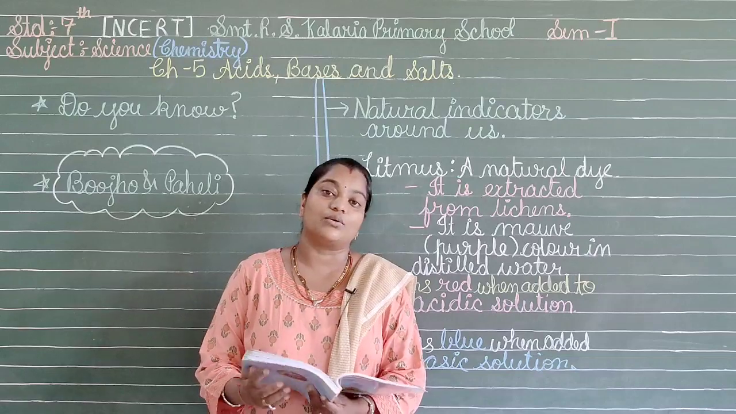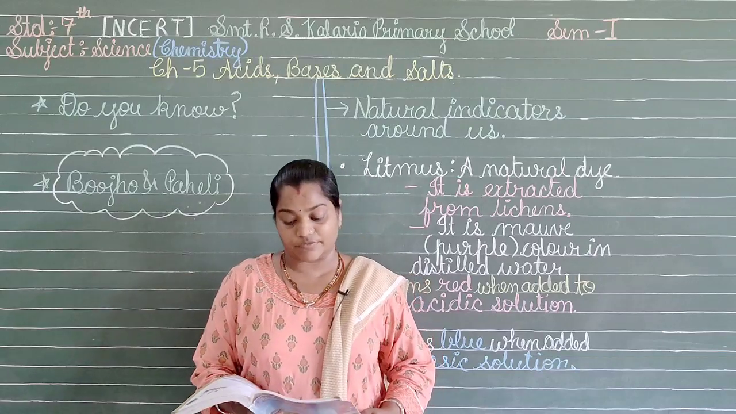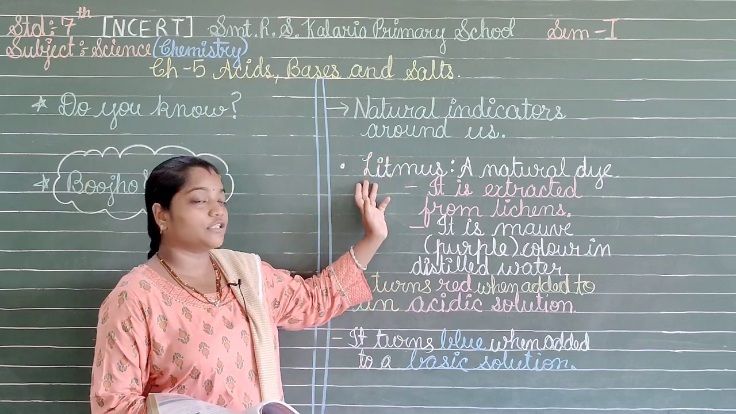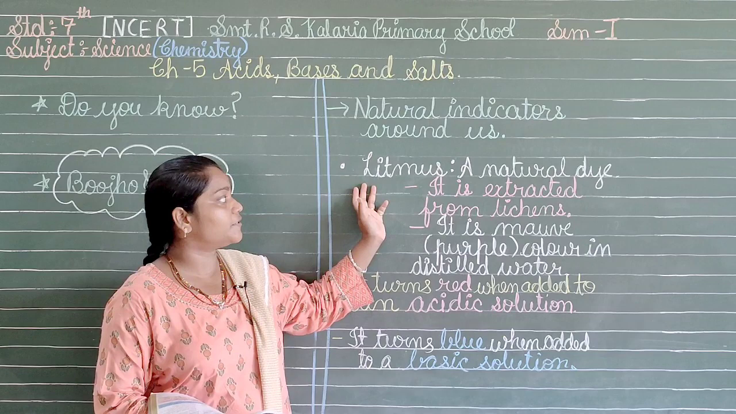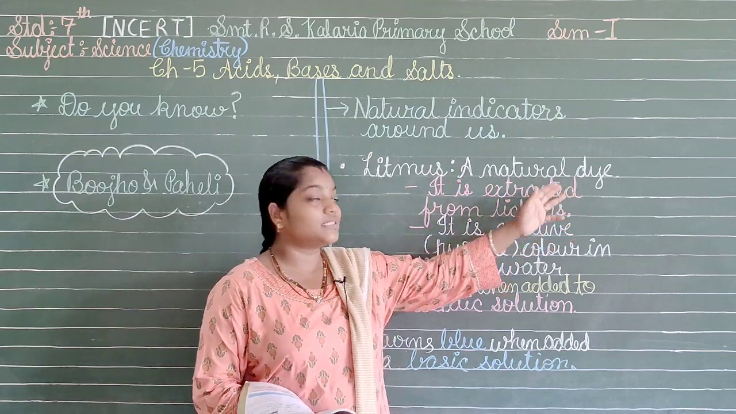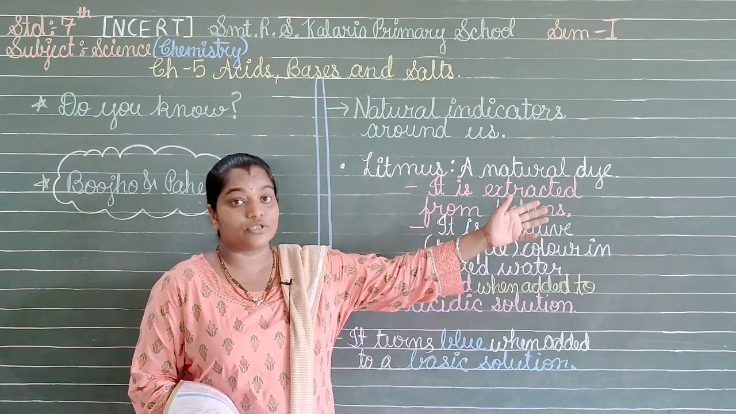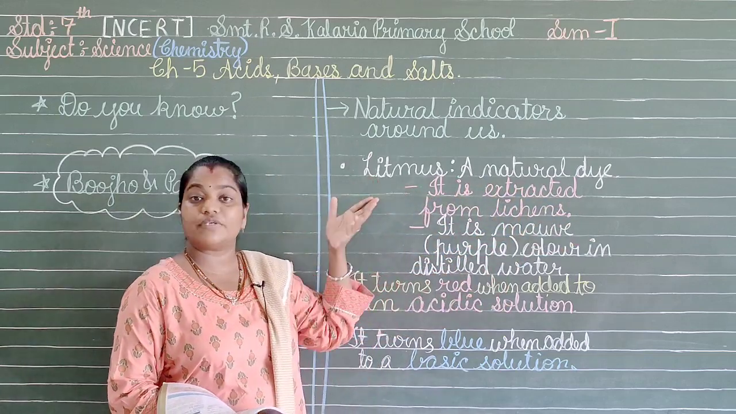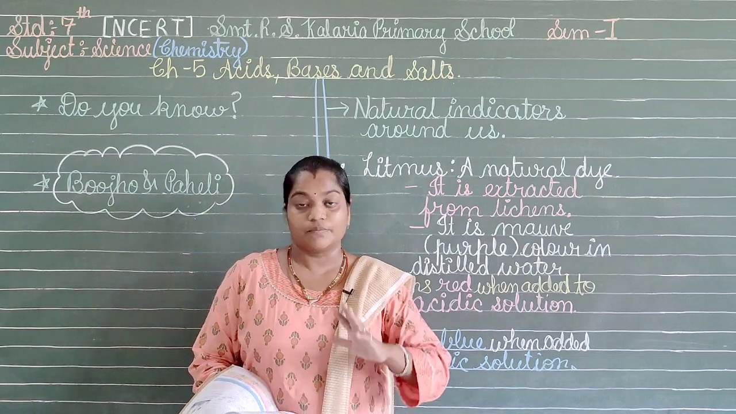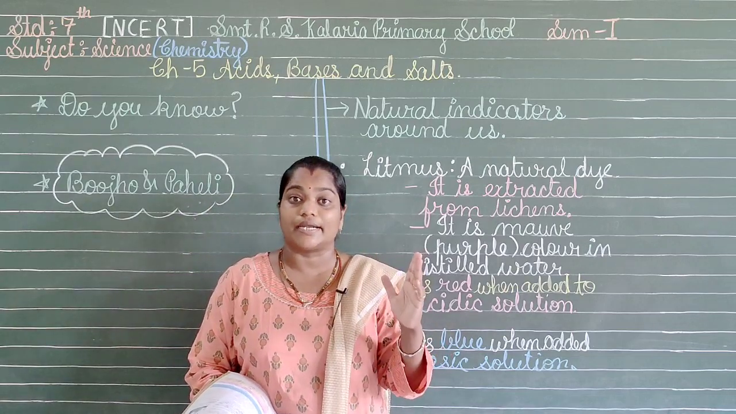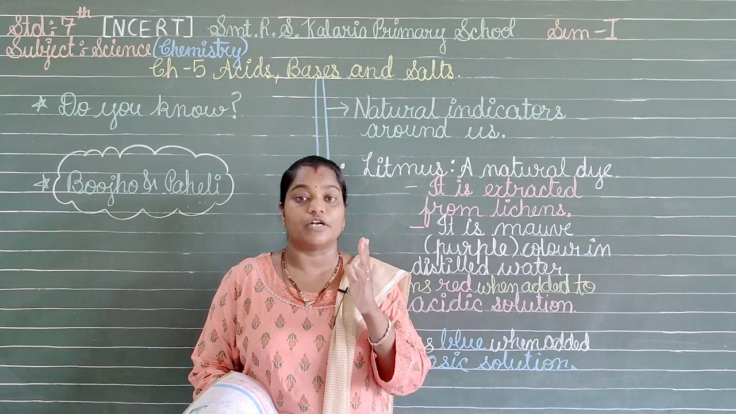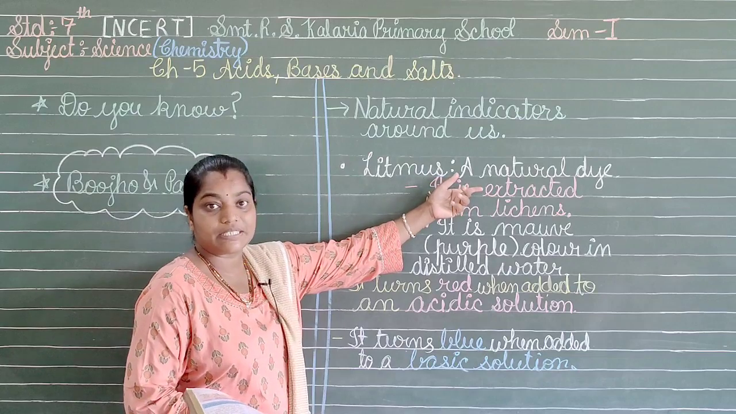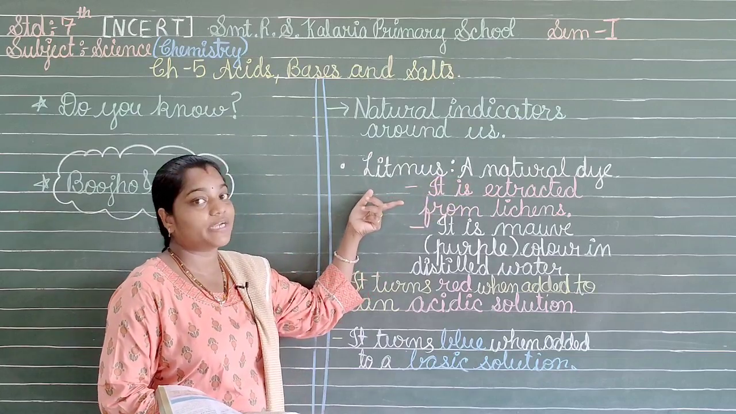The next topic that we have here is 5.2, which tells us about natural indicators around us. Now what are the natural indicators around us? Here the first natural indicator is named litmus, or natural dye. Now what does it mean? Dye means color. So what is the natural dye or natural color? That is litmus, as we have already studied. Indicators are things which indicate whether the substance or solution in front of us is acidic or basic in nature. So this colored substance, litmus, will help us in finding that out.